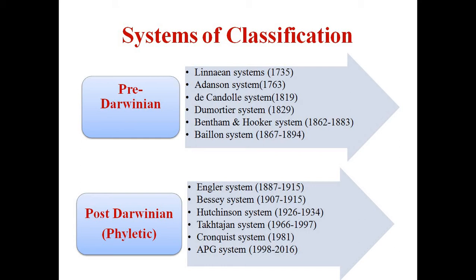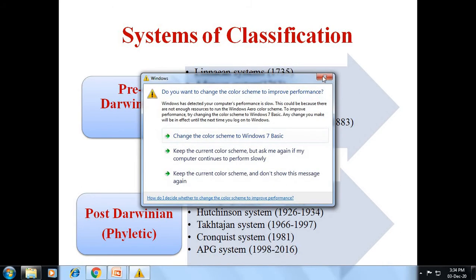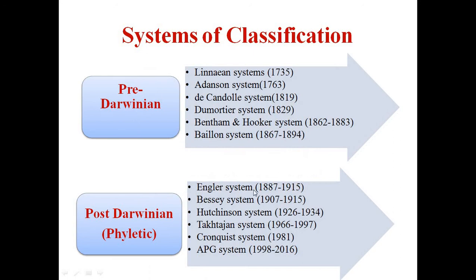Afterwards, a number of systems considered the phyletic view, and those are the post-Darwinian systems of classification. There are also a number of systems, but here the Engler system up to 1915, then Bessey's system, Hutchinson system, Takhtajan system and Cronquist system in 1981 came into existence, with some modifications.